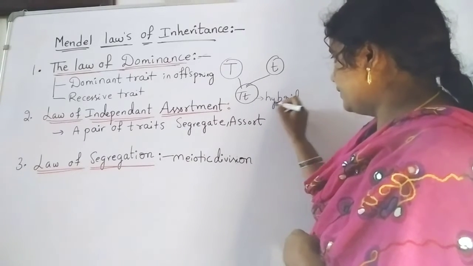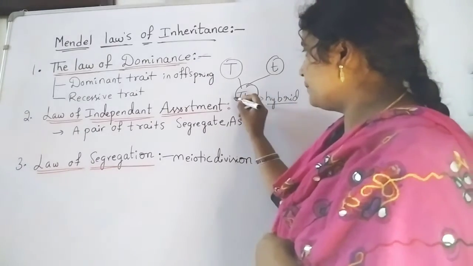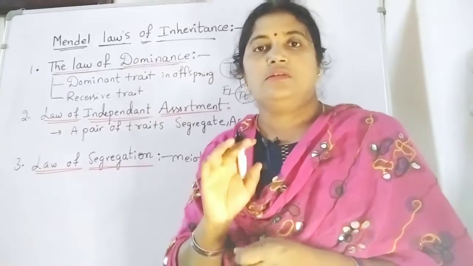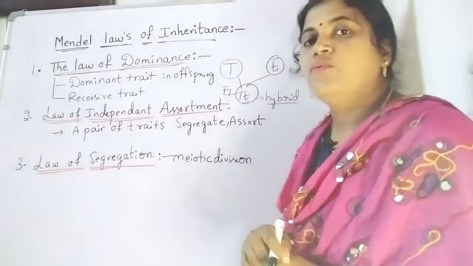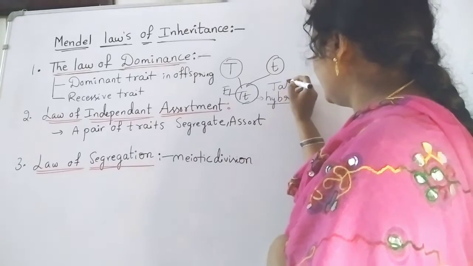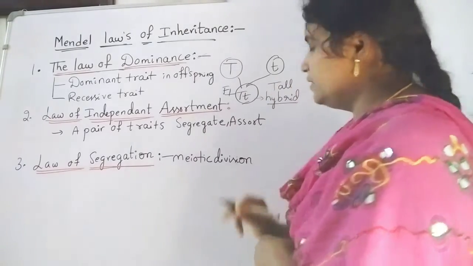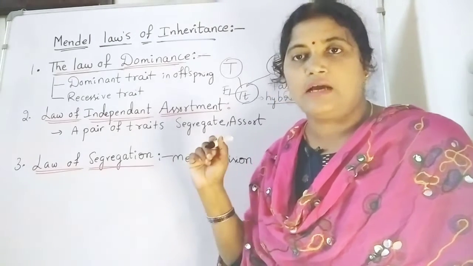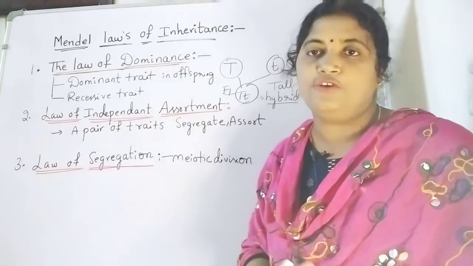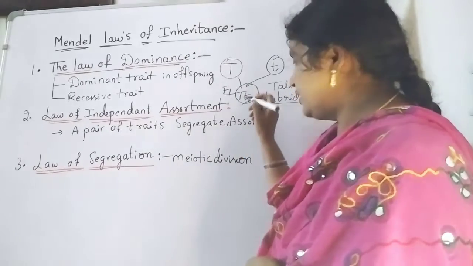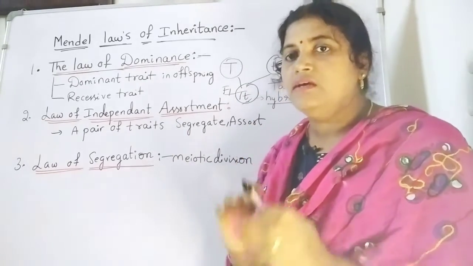So in this hybrid, phenotypically, this generation is known as the F1 generation. In the F1 generation, the character we get in the hybrid will be tall. The hybrid will be tall. So here, what is the dominating trait? Tallness, the capital T, is the dominating trait, and the recessive trait will be small t.